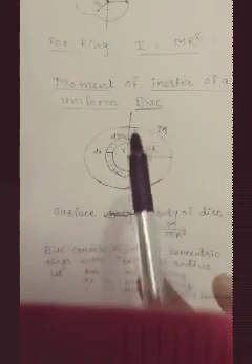Now this disc consists of a number of concentric rings, and the radius of the rings goes on increasing as we go outward. So it starts from 0 to capital R. Let us consider one disc whose whole mass is capital M,